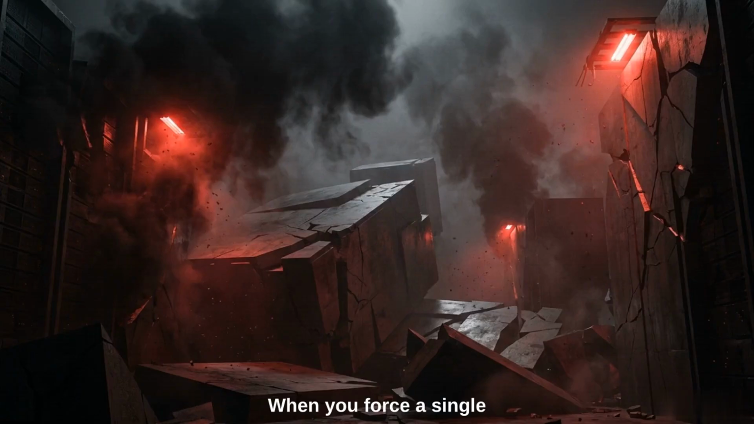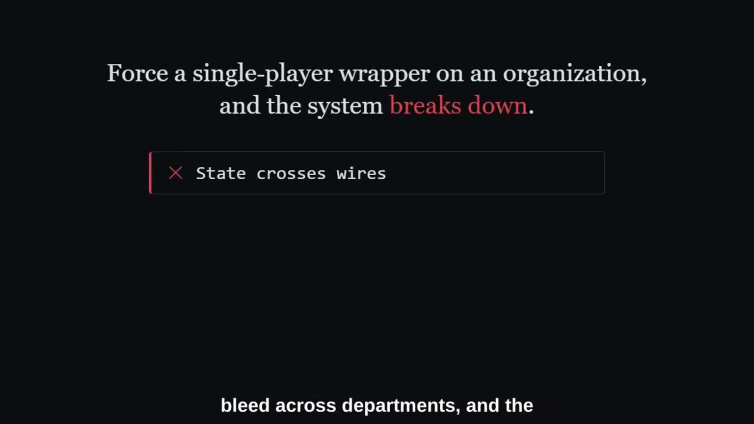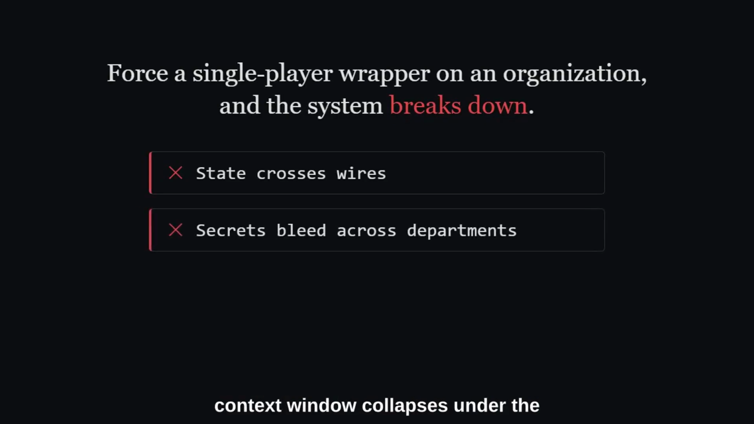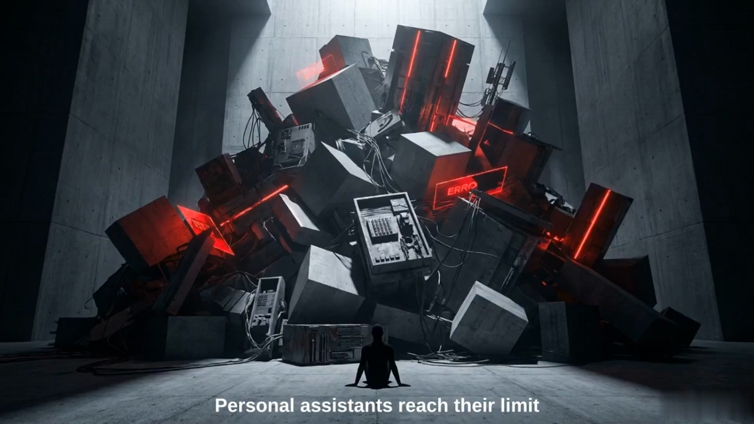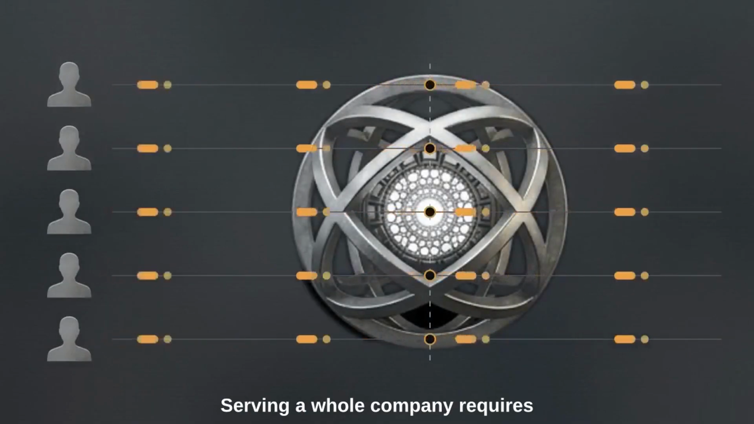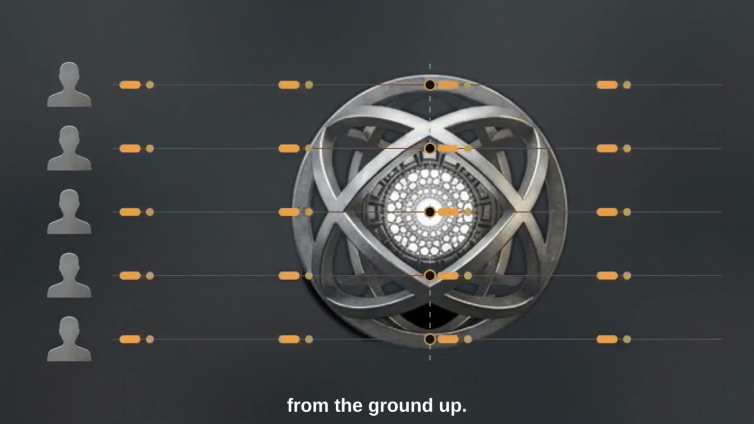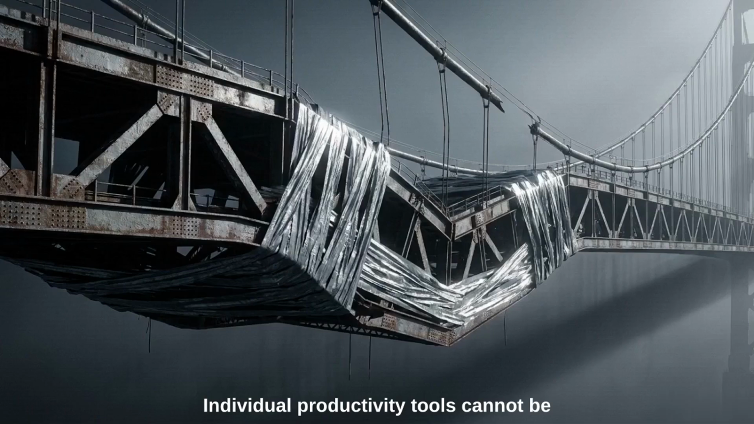When you force a single-player wrapper to serve an organization, the system breaks down. State crosses wires, production secrets bleed across departments, and the context window collapses under the weight of concurrent requests. Personal assistants reach their limit at the organizational level. Serving a whole company requires a system engineered for concurrency from the ground up. Individual productivity tools cannot be duct-taped into enterprise infrastructure.